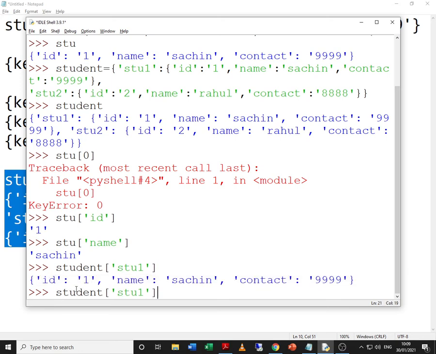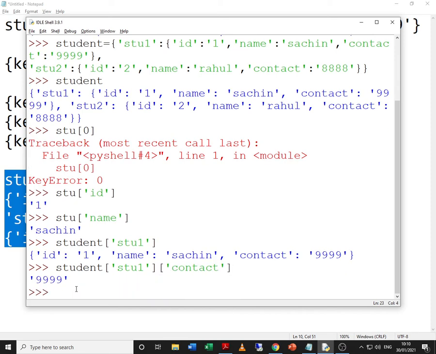Because it's a nested dictionary, I will have to put one more layer of index, like say for example contact, and now let's check. Yes, it works. That means the outer layer key and the inner layer key. This we can continue. So this is how we access the dictionary.